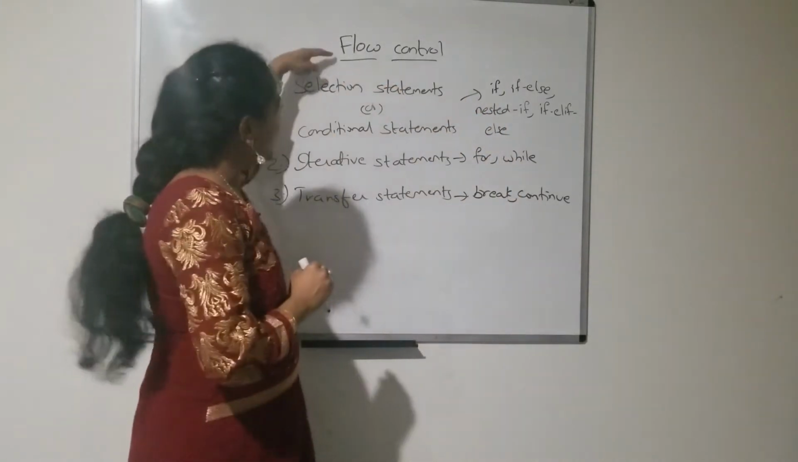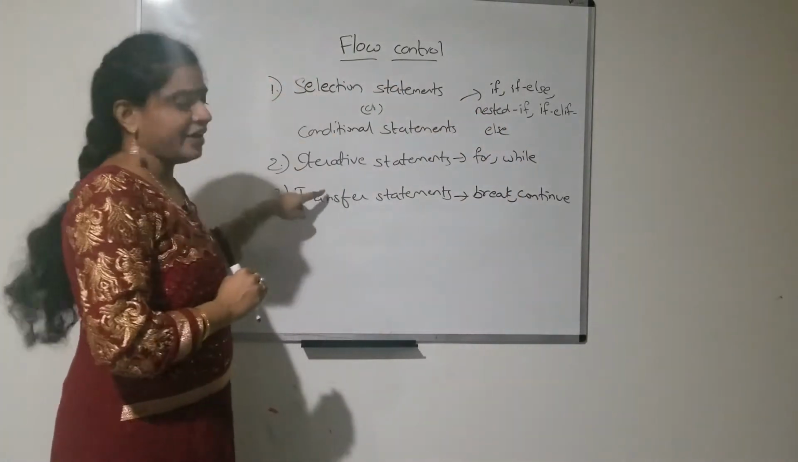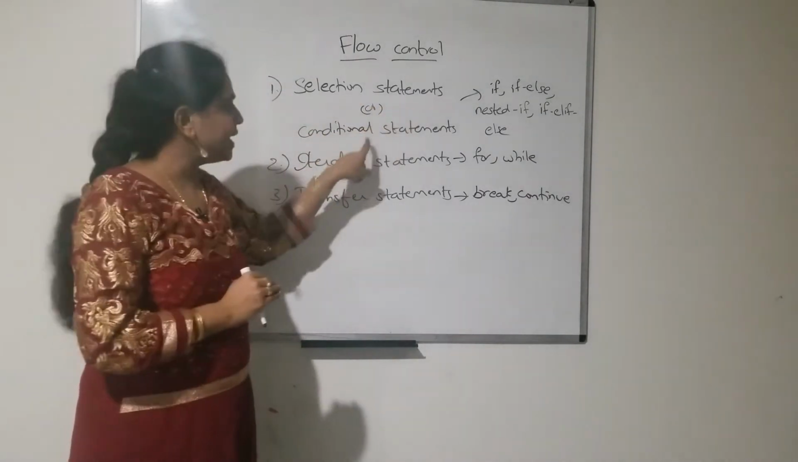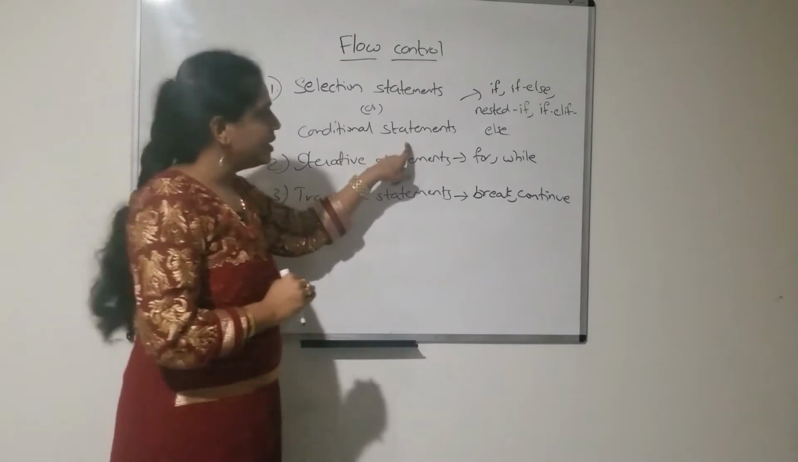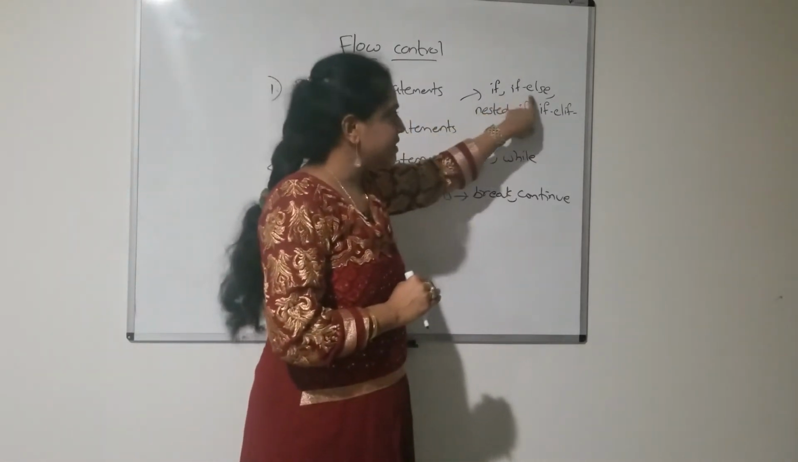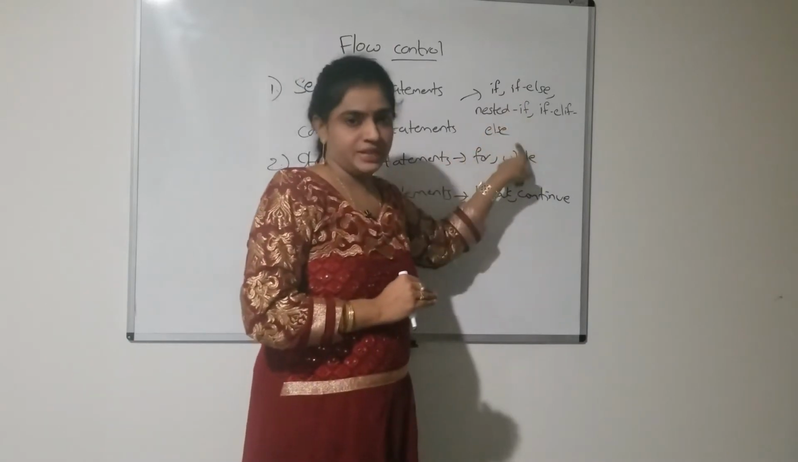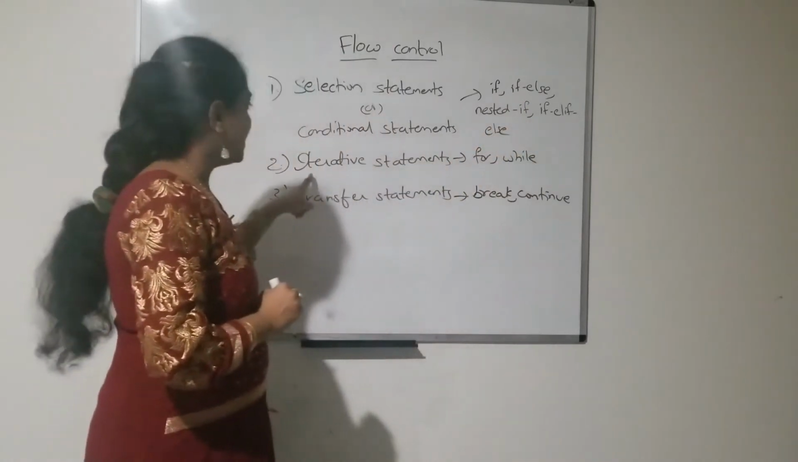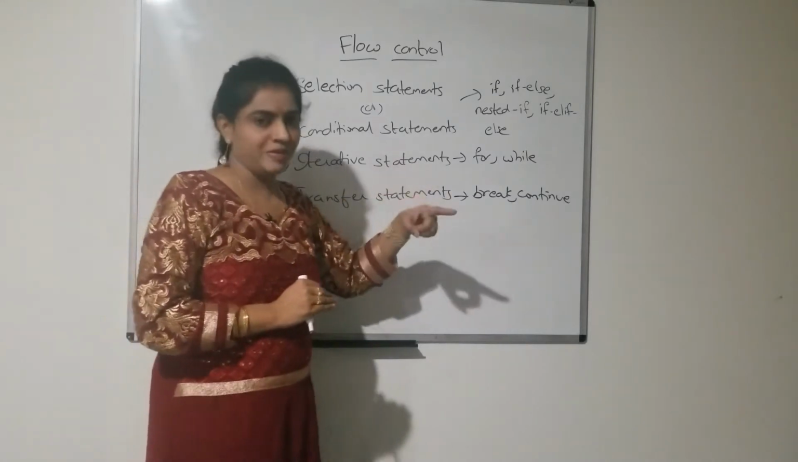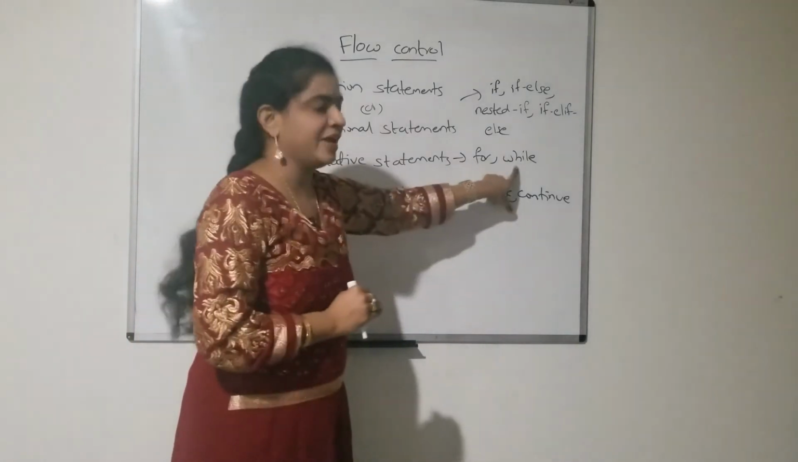Under this flow control we have three different types. Those are selection statements, which we can also call conditional statements. We have four types of selection statements: if, else, nested if, and if elif else. Next one is iterative statements. Iterative statements means we use the loop concept here. We have for and while.